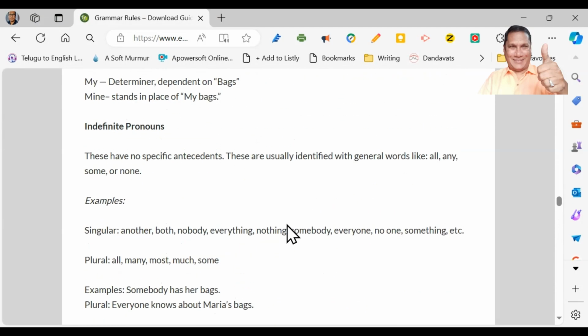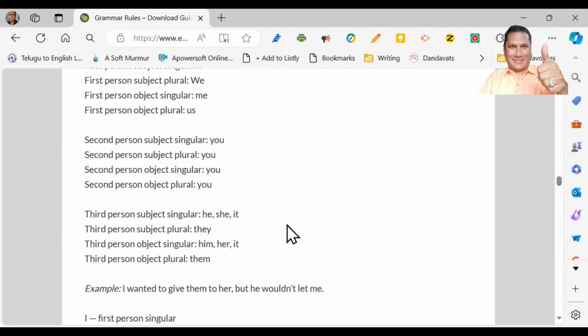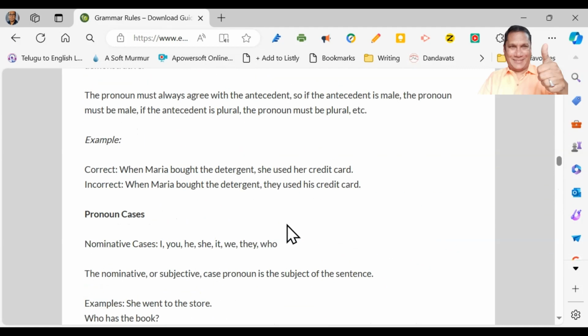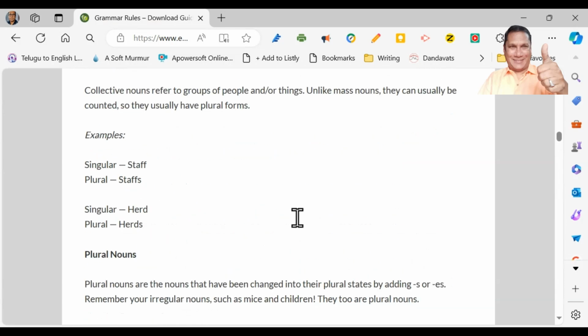We have talked about pronouns today. Maybe tomorrow we will be talking about the next subject, that is verbs.